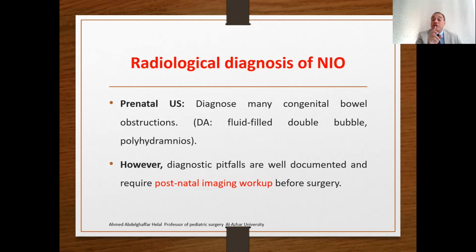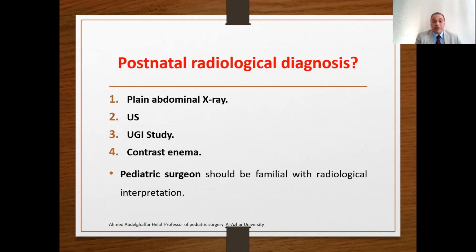And radiology is very important, and all pediatric surgeons must familiarize themselves with the interpretation of these radiological investigations. The postnatal radiological diagnosis will be plain X-ray, ultrasound, upper gastrointestinal study, and contrast enema.